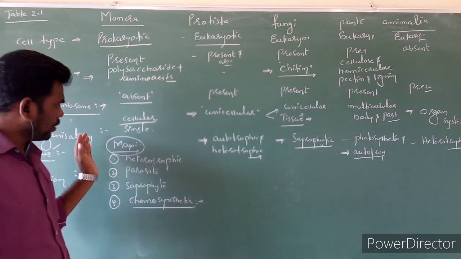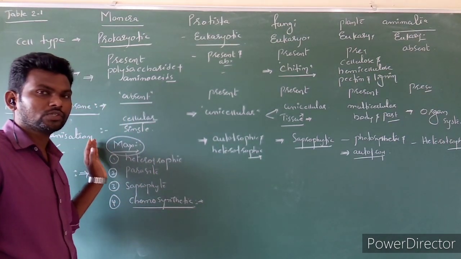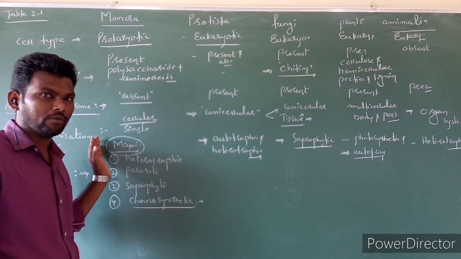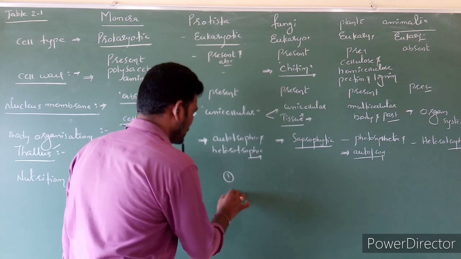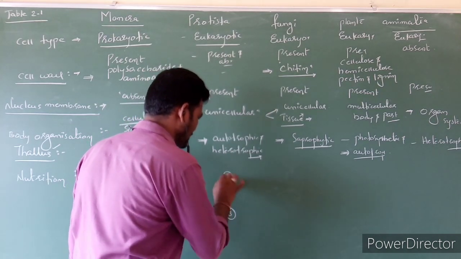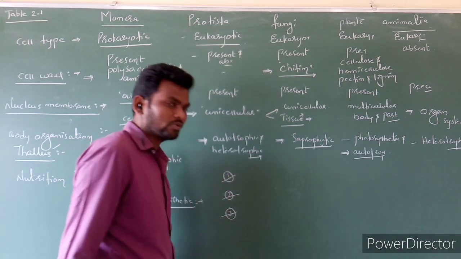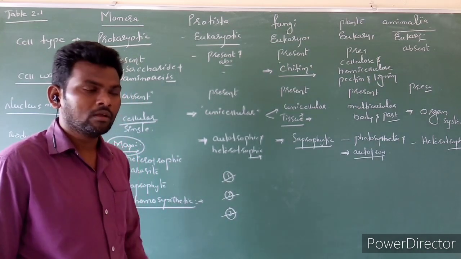So let's see how this classification is useful for classification of all living organisms. For example, here I am going to give one or two examples of how this classification practically works for classification of organisms.